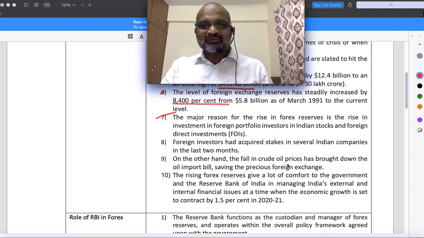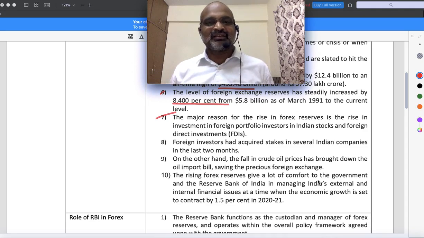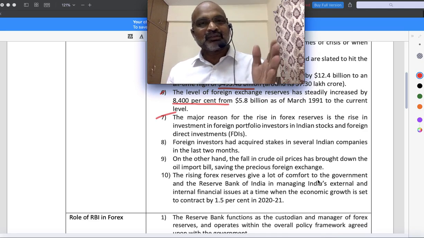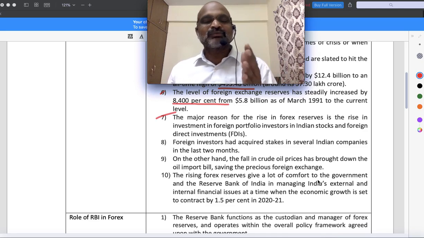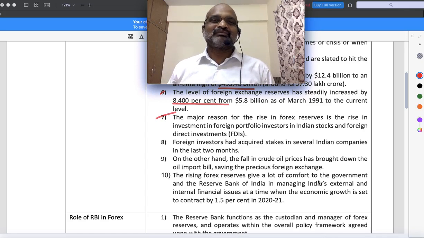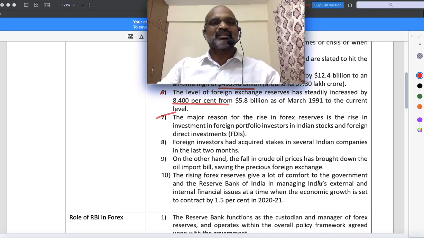Then on the other hand, the fall in crude. One more important thing: whenever foreign exchange reserves are received in India, generally we have a lot of payments to make. Right? That is the best example. We buy a lot of gold from other countries, we buy a lot of oil from other countries, gas from other countries, technology from other countries. These days those payments have decreased, especially oil consumption, everything decreased. So that is also one reason that we are able to save a little amount of foreign currency exchange.